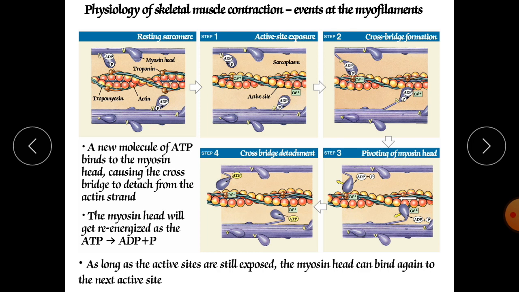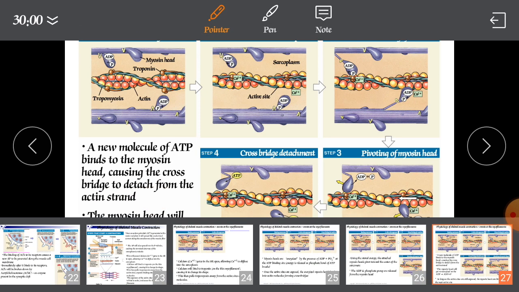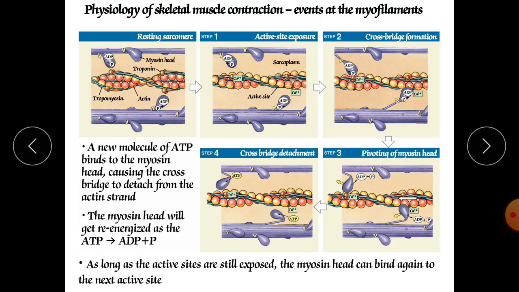Now again you can see the new molecule of ATP will bind with this myosin, causing the cross bridge to detach from the actin strands, and the myosin head will get re-energized. After that these myosin heads will re-energize again and release the ADP and phosphate molecules again.